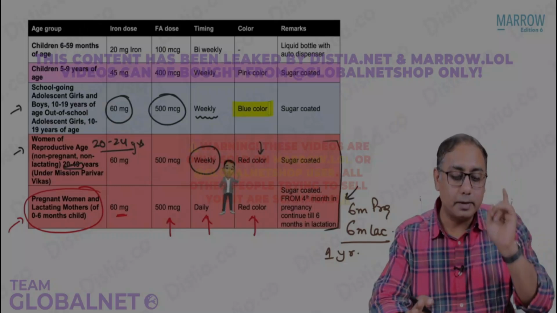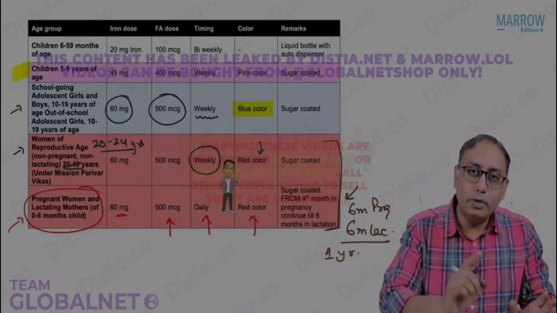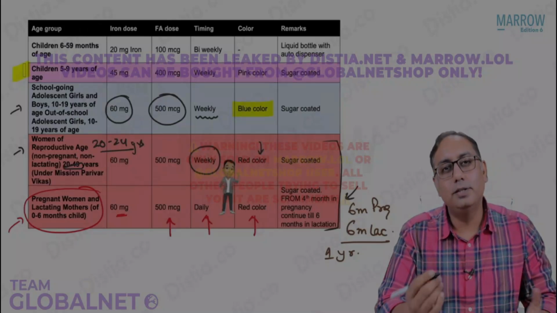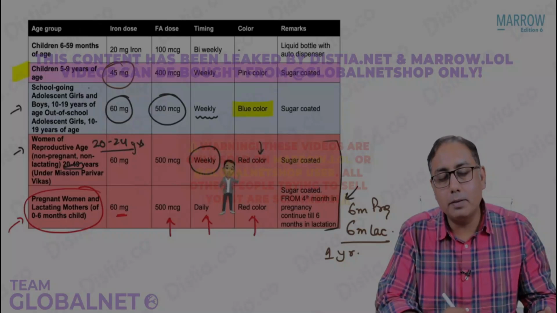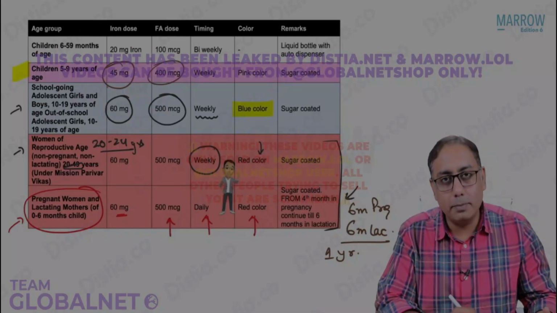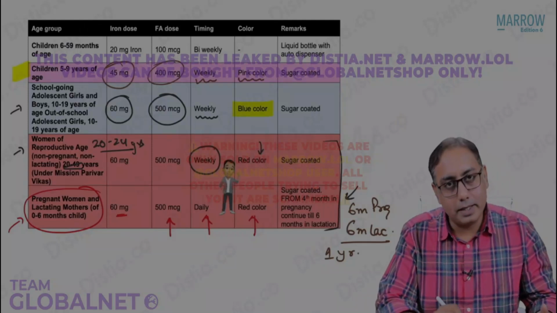Now coming to the child who is aged 5 to 9 years. So below 10 years, more than 5 years, the dosage should be reduced. Iron is given in the tune of 45 milligrams and folic acid in the tune of 400 micrograms, again given as a weekly tablet. The color you need to remember is the pink tablet.